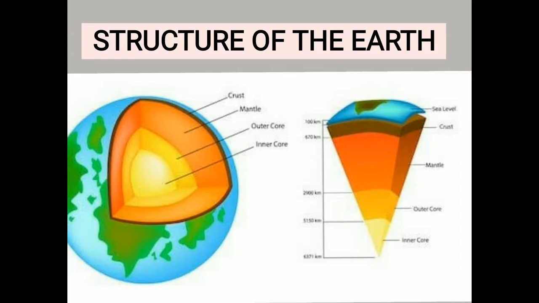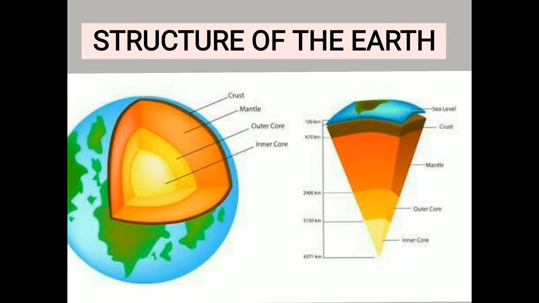Just as an apple is made up of skin, pulp and core, so is the earth made up of 3 main layers. What are the 3 main layers here? The crust, the mantle and the core. The thin outermost layer is called the crust. The innermost part is called the core and the part in between them is called the mantle. So the 3 main layers of the earth are the crust, the mantle and the core.